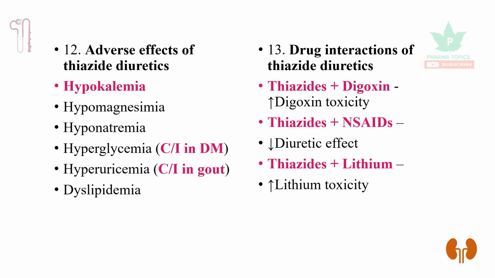Apart from this, let us see the drug interactions. Thiazides have a lot of drug interactions with digoxin; they increase the digoxin toxicity. They increase the lithium toxicity because they reduce the elimination of lithium, and when combined with NSAIDs, they decrease the diuretic effect. So these 13 points could be used easily from your examination point of view.